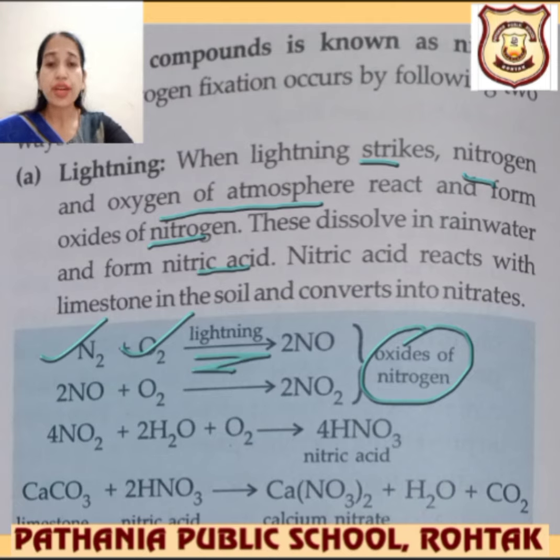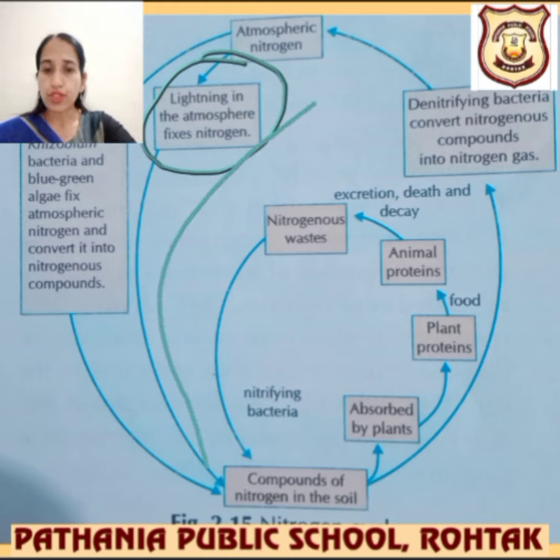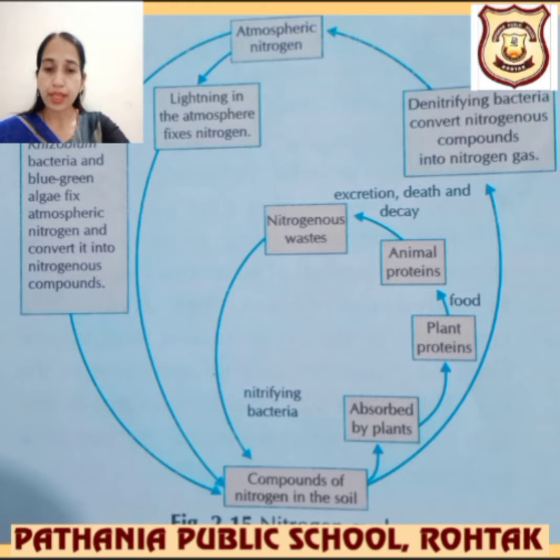Now this nitric acid reacts with limestone present in the soil and is converted into nitrates. This is the whole reaction, and you can learn this reaction also: NO2 plus H2O with oxygen gives nitric acid, that is HNO3. After going through this lightning process, you can see it was shown in this cycle also. Lightning in the atmosphere fixes nitrogen, and it is dissolved in the soil. First step clear? Okay, let's go to the next step.